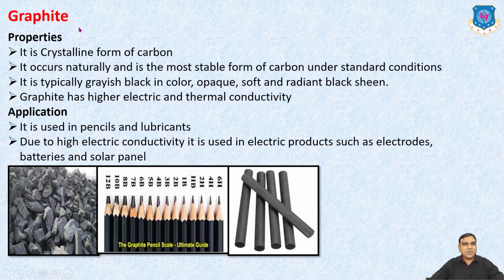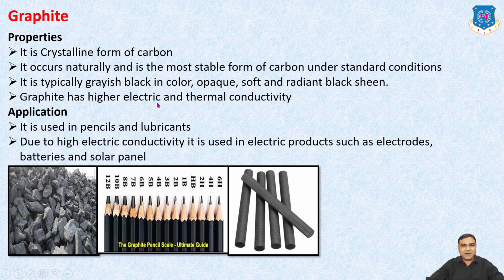Now, our next non-metallic material is graphite. The main property of graphite is that it is a crystalline form of carbon. It occurs naturally and is the most stable form of carbon under standard conditions. It is typically grayish black in color, opaque, soft, with a radiant black shade.